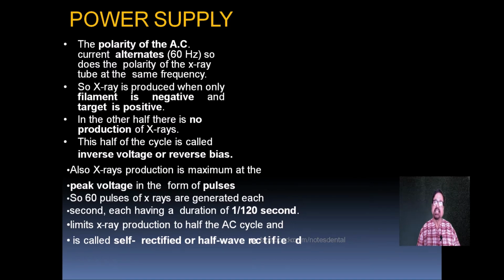That is, in the wave, only half of the wave is utilized to produce the X-rays. This other half of the cycle is called inverse voltage or reverse bias. This is important to keep in mind when we see rectification, that is full wave and half wave rectification. Also, X-ray production is maximum at the peak voltage, in the form of pulses. So 60 pulses of X-rays are generated each second, each having a duration of 1 by 120 seconds. It limits X-ray production to half of the AC cycle and is called half wave rectification.